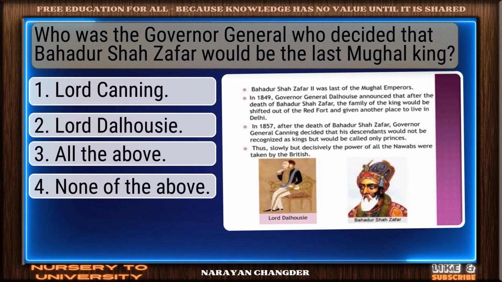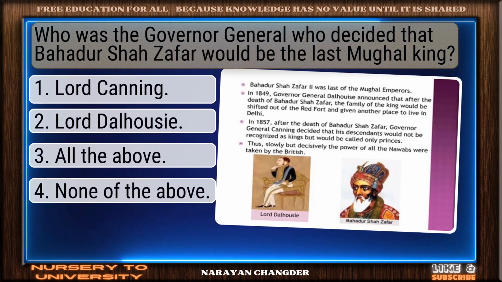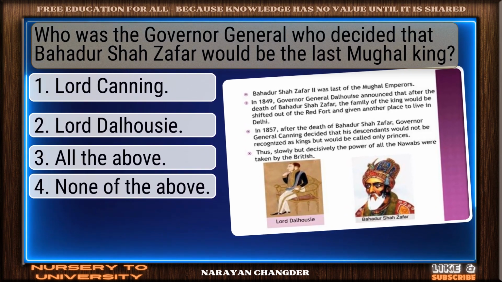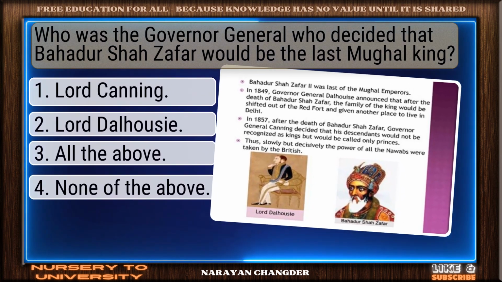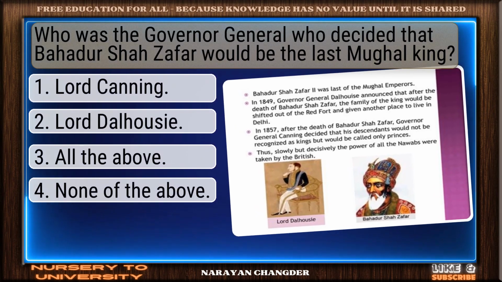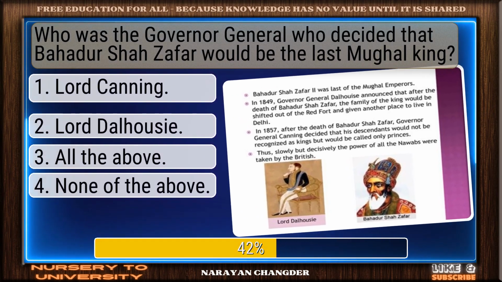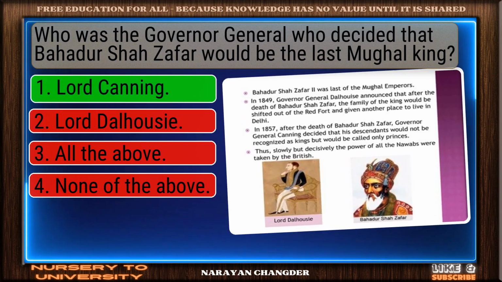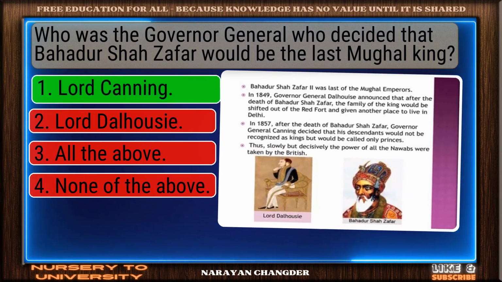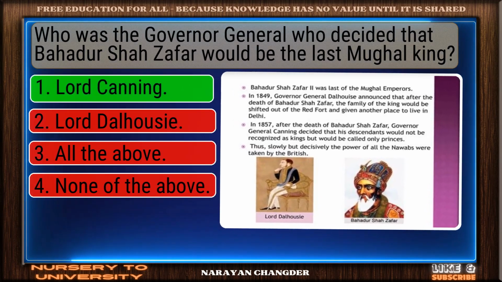Question number 29. Who was the Governor General who decided that Bahadur Shah Zafar would be the last Mughal king? Well done. Lord Canning is the right choice.